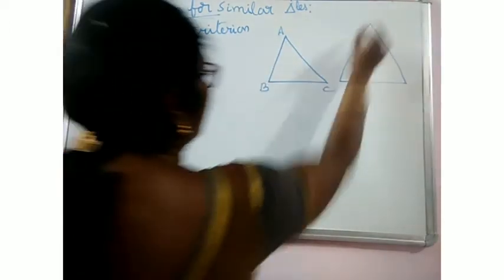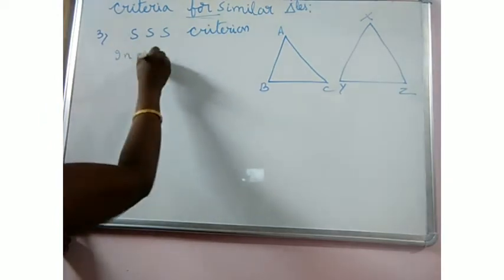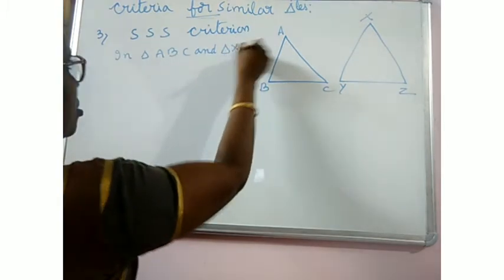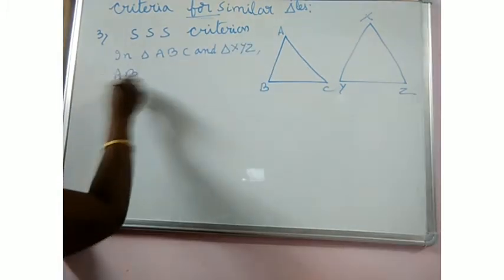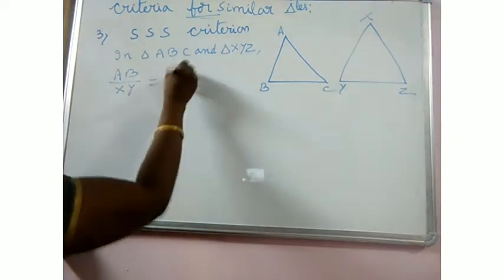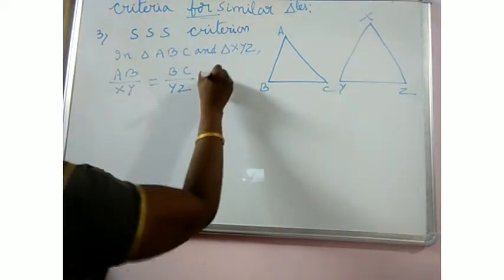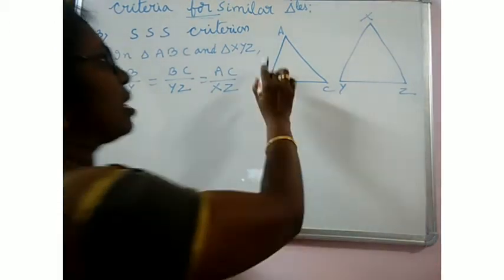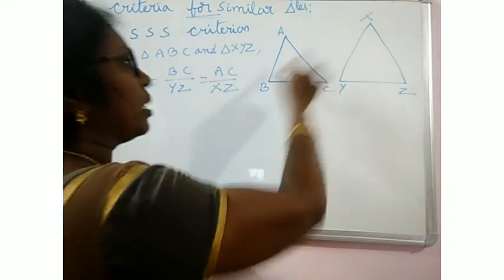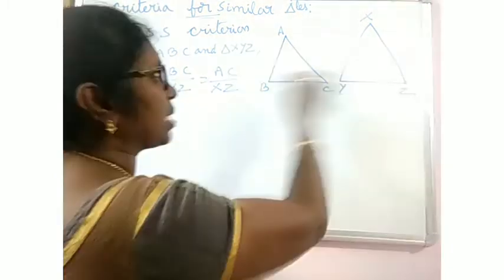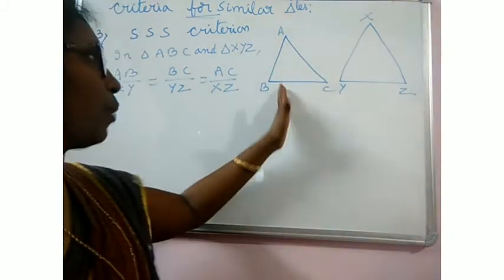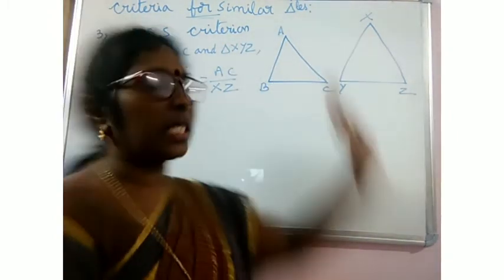In triangle ABC and triangle XYZ, AB by XY is equal to BC by YZ is equal to AC by XZ. What is given to you is, in these two triangles, the three sides of this triangle and three sides of this triangle are proportional to each other. AB by XY equal to BC by YZ equal to AC by XZ, given.